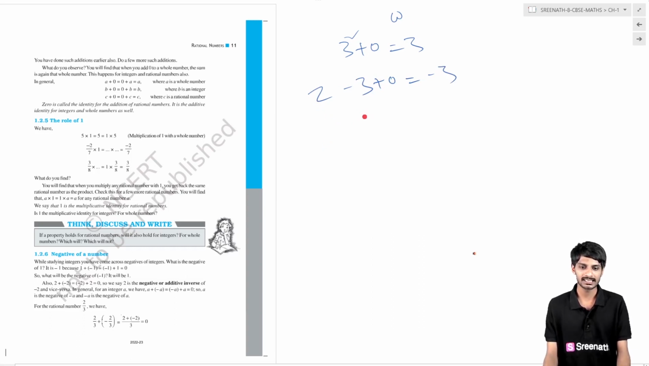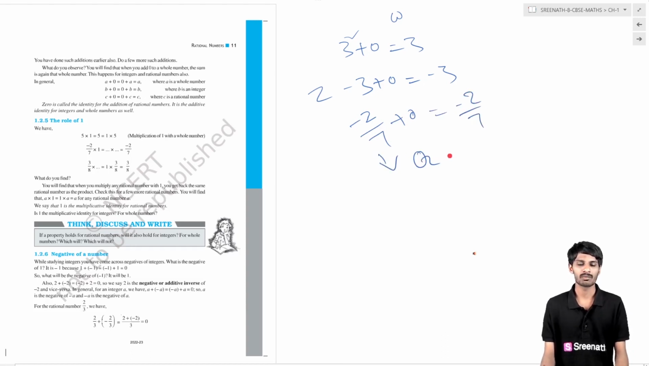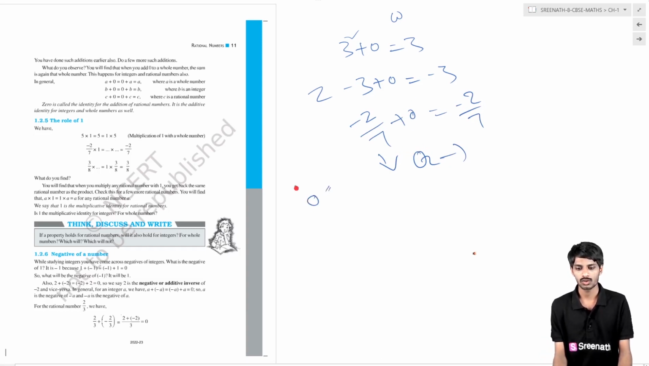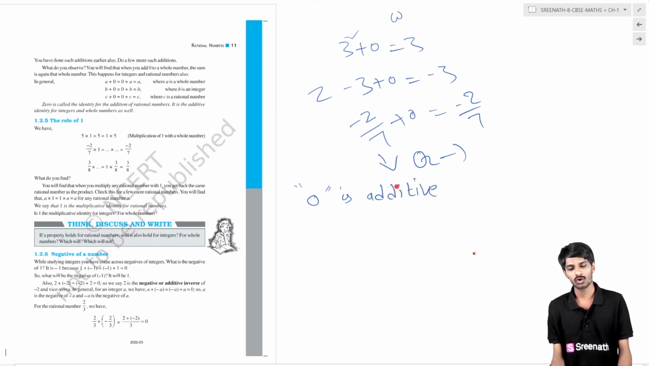Similarly, if you add any rational number like minus 2 by 7 to 0, what is the answer? You will get minus 2 by 7. Here it is a rational number, Q. So finally we can say that 0 is the additive identity of rational numbers.